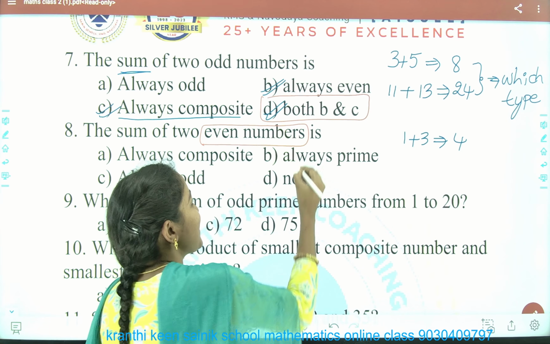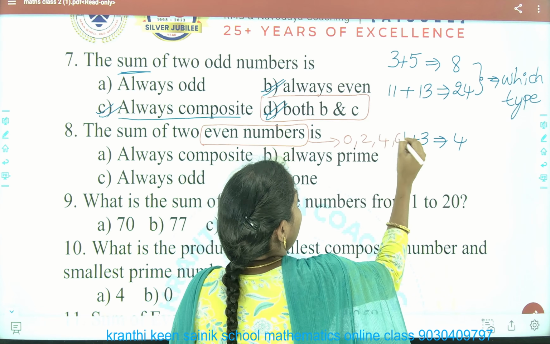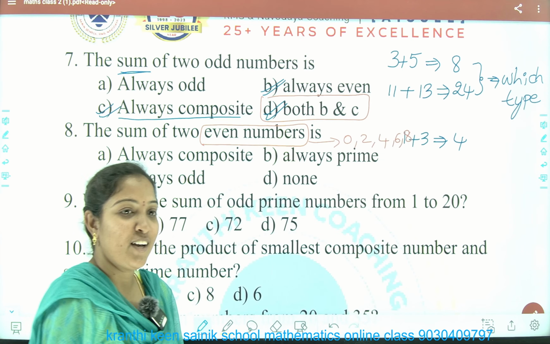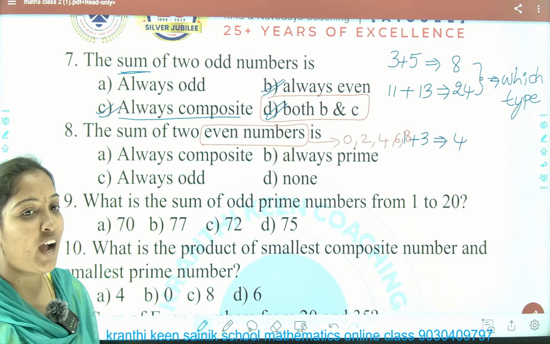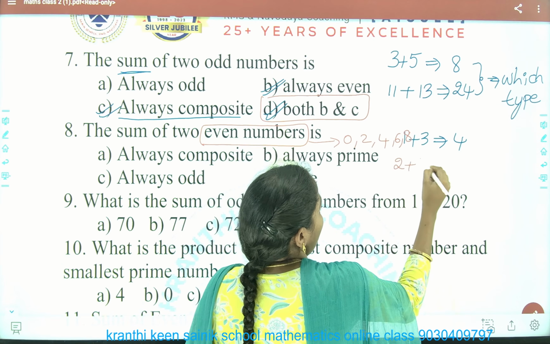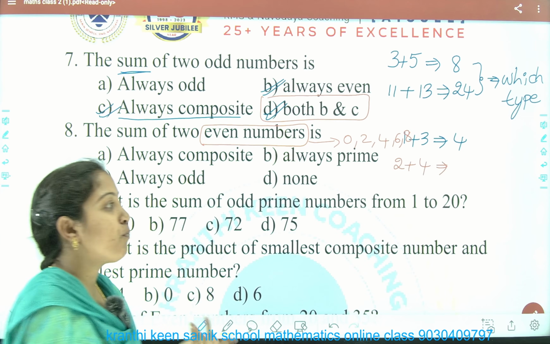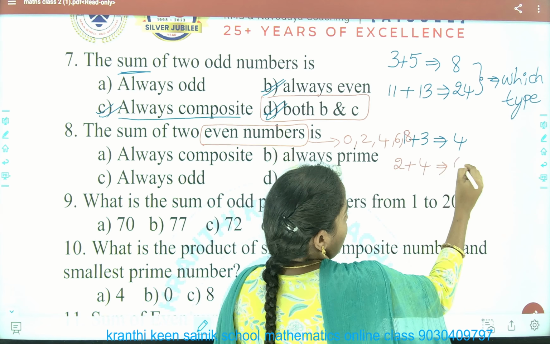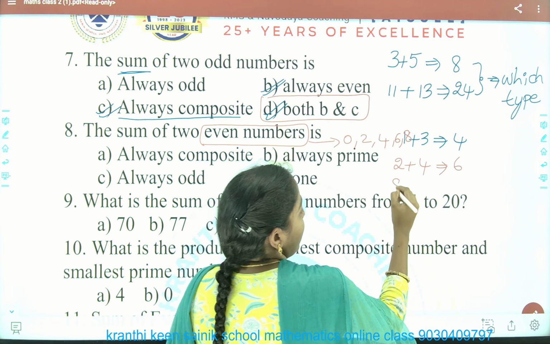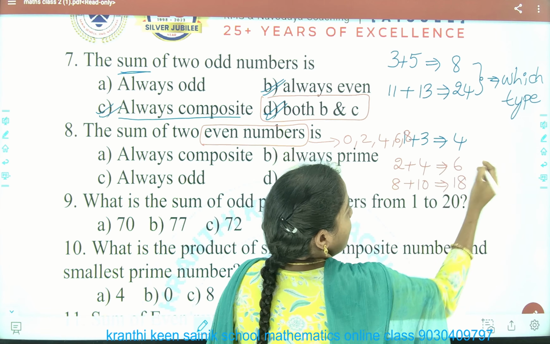The numbers which are ending with 0, 2, 4, 6 and 8 are even numbers. Right? So if you add any two even numbers, what type of number will you get? Okay. So 2 plus 6, 8. 8 plus 10, 18.